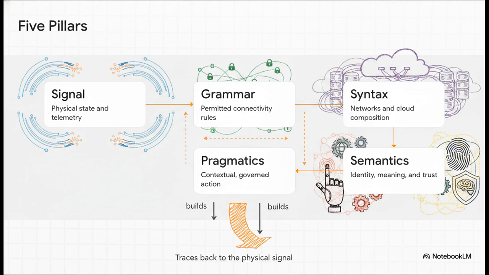That's the physical state, like the actual optical power on a fiber line. Step 2 is grammar, which covers the permitted connectivity rules. Step 3 is syntax, the structural composition of the network itself. Step 4 is semantics, locking down identity and meaning. And finally, at the top, step 5, pragmatics, where the contextual action happens.